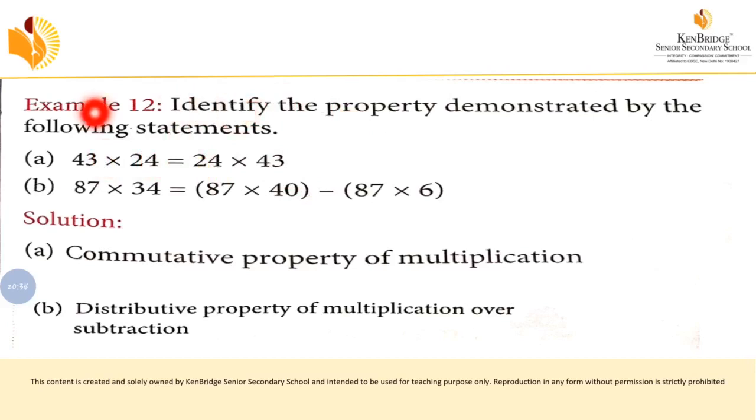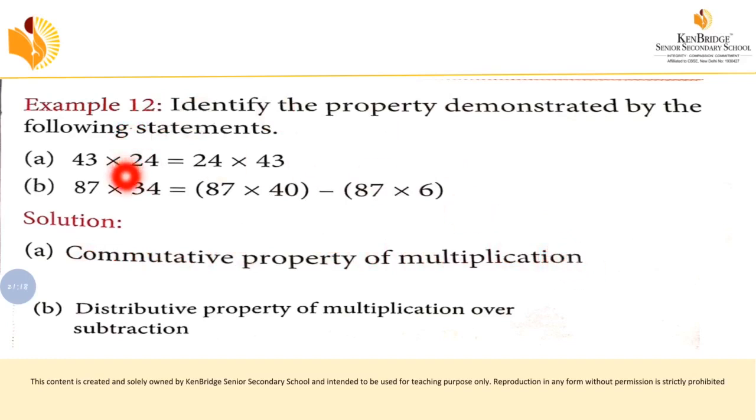So what have they given? They have given the same numbers, but they have changed the order. So if you are changing the order, what is that property? Closure property means when you are adding or multiplying or subtracting or dividing, you will get a whole number. And commutative property means when you change the order, your result does not change. So this statement denotes the commutative property, because here we have changed the order. Here we have multiplication only, no? So you have to write commutative property of multiplication. If there is an addition, how will you write? Commutative property of addition. Can you understand?